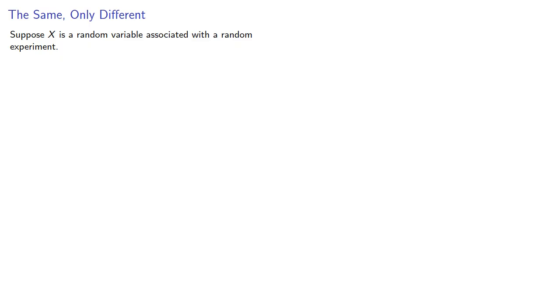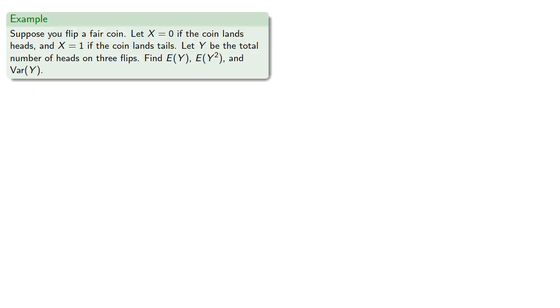Suppose x is a random variable associated with some random experiment. What if we repeat the random experiment over and over again? For example, suppose we flip a fair coin and record 0 if the coin lands heads and 1 if the coin lands tails. Let y be the total number of heads on 3 flips. Let's find the expected value of y, the expected value of y squared, and the variance.